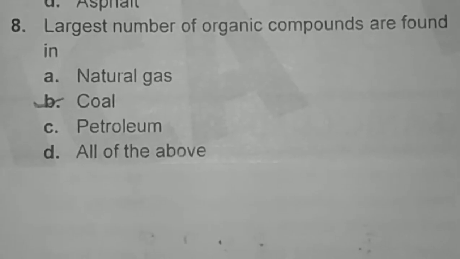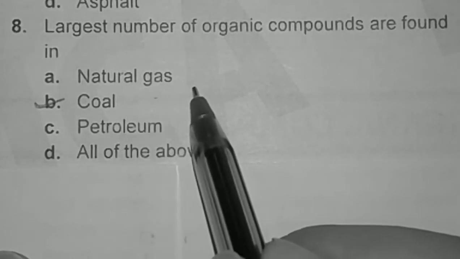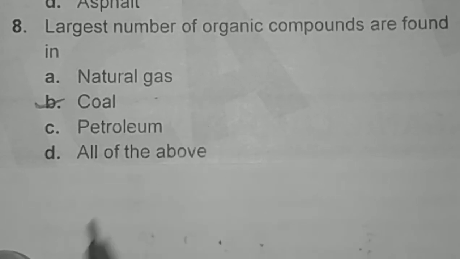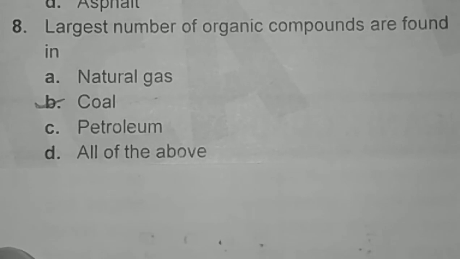The largest number of organic compounds are found in coal, okay? Because on destructive distillation, coal gives 4 other components, which are coke, coal tar, ammoniacal liquor and coal gas. And these 4 components also contain many organic compounds, okay? That's why the largest number of organic compounds are found in coal.